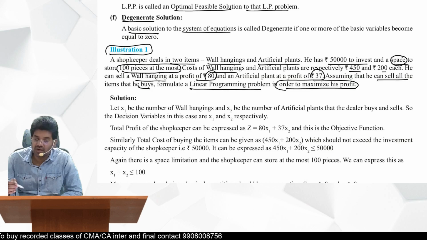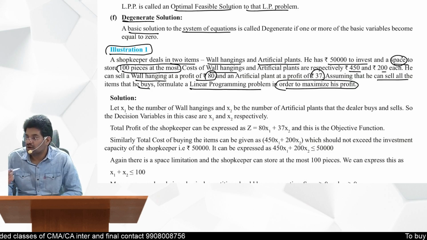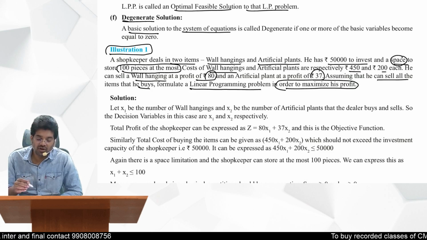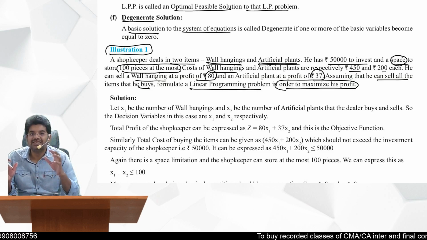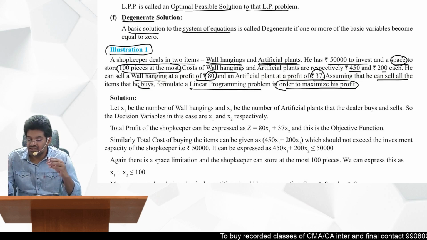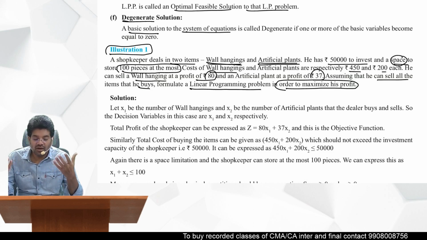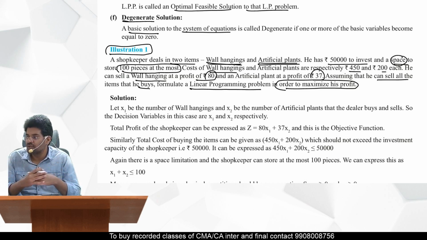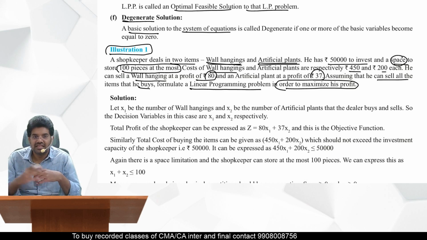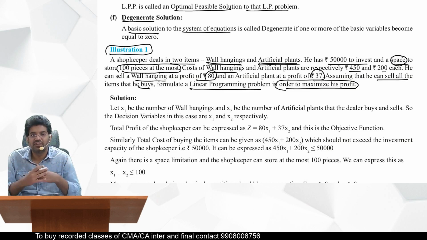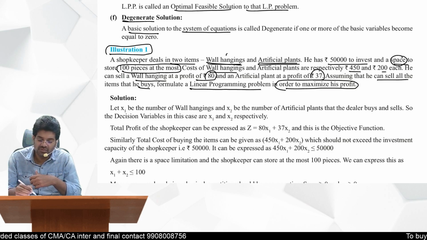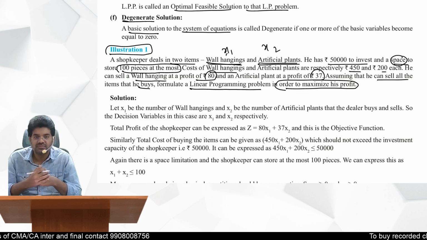his profit. So what is the objective here? Profit. Now how are you going to maximize your profit? Through 2 items here. What are those items? Wall hangings and artificial plants. So these are the decision variables. That means how many items of wall hangings and artificial plants we need to buy and sell in order to maximize the profit. So that is what we have to find out here. So these are the 2 variables here. We can assume them as x1, x2.